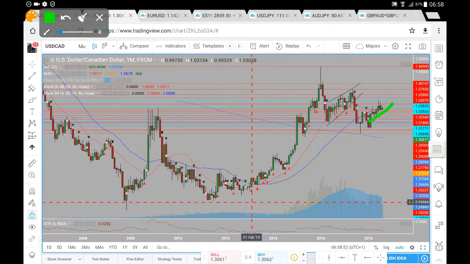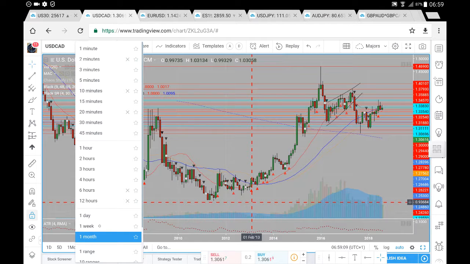If we can hold above the 130s, possibly looking for that continuation towards the mid 130s here on the US dollar CAD. We'll have a look here at the weekly time frame.